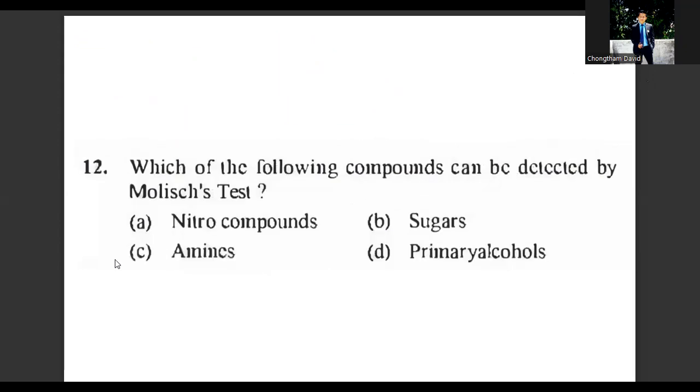Moving on to question number 12, let us read: which of the following compounds can be detected by Molisch test? Molisch test is a general test for carbohydrates. One or two drops of alcoholic solution of alpha naphthol is added to 2 ml glucose solution, and 1 ml of concentrated sulfuric acid is slowly and carefully added along the wall of the test tube, and there will be formation of a violet ring at the junction of the two liquids. This will confirm the presence of carbohydrate, or you can say presence of sugar. So B will be the answer for this question. Molisch test relates with your sugar.